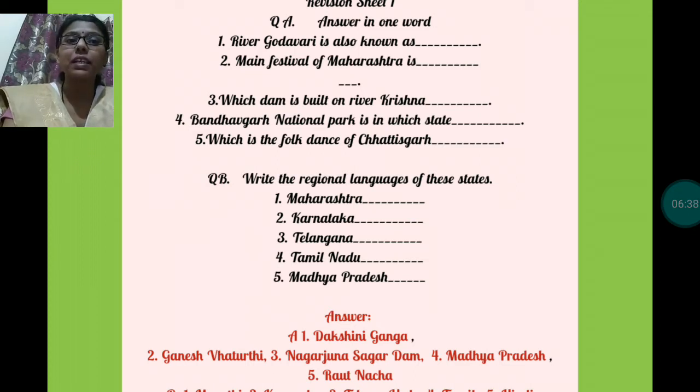Bandhavgarh National Park is in which state? Bandhavgarh National Park is in Madhya Pradesh. And which is the folk dance of Chhattisgarh? The correct answer is Raut Nach. Okay, it is all about the fill in the blanks or answer in one word. Here question number B is asking, write the regional languages of these states.